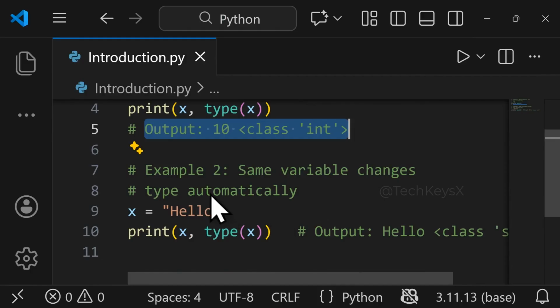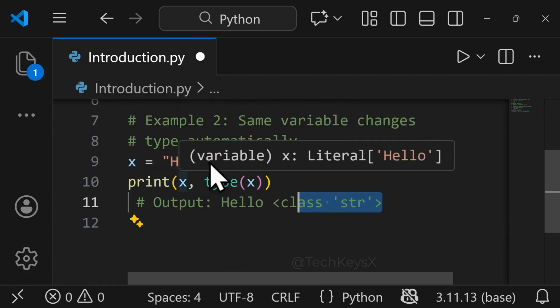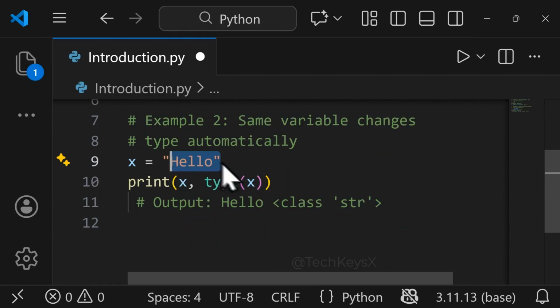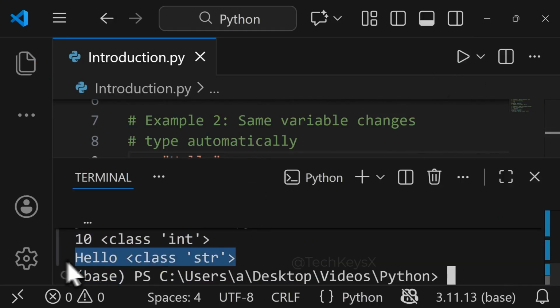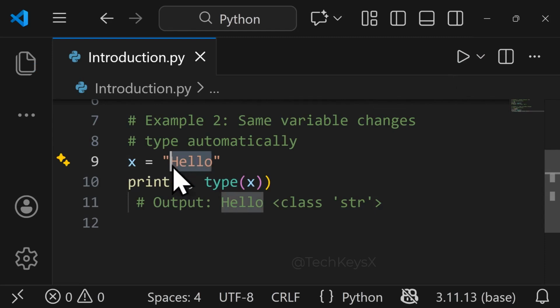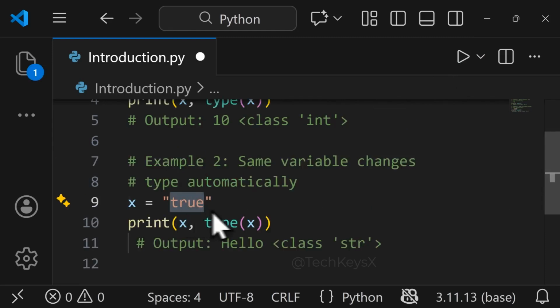And then we have example 2. The same variable changes type automatically. So if I put x is equal to, in quotes, hello, the output will be string. So anything you put inside the double quotes will become a string. If I run this code, you can see hello, class str, string. And if I put true in quotes here, this will be a string. It will not be a boolean.